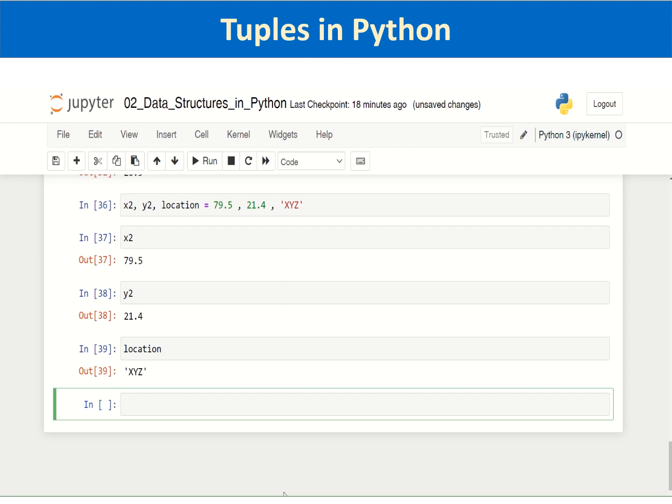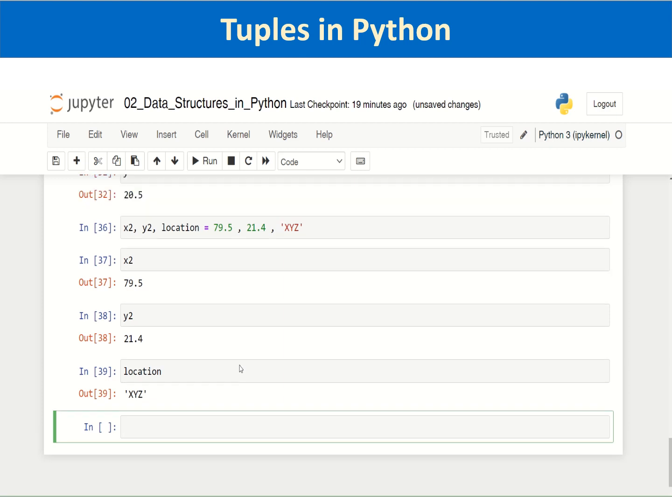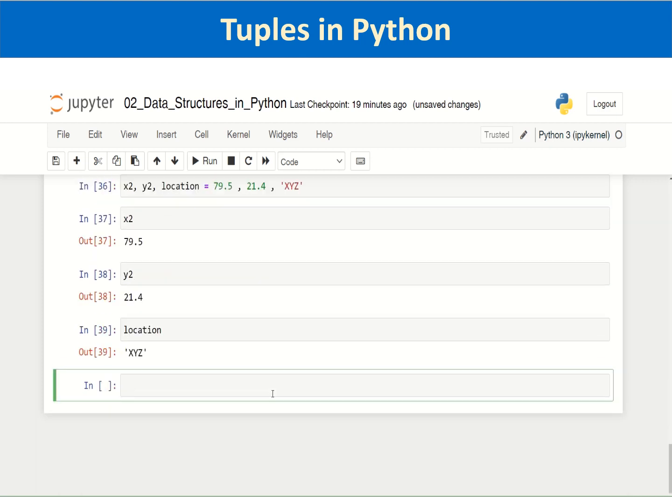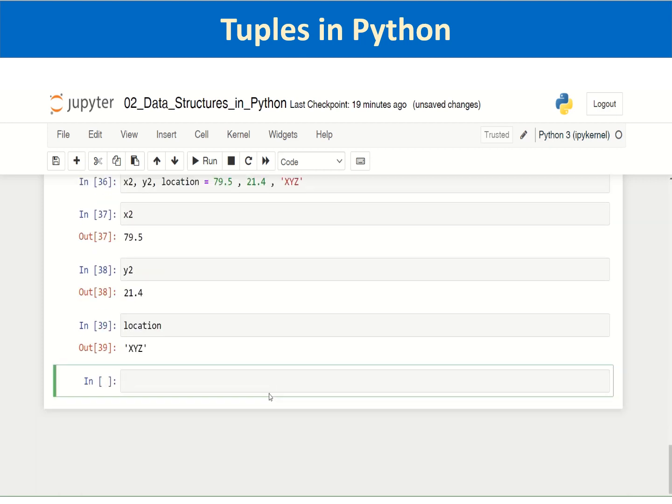Just an example, it may not be the right example. When you want to check whether a particular value is present within that tuple or not, you can check that by using the keyword in. Say we had created a tuple T8 which has hello world in it. Now let us check whether hello world is in the tuple.